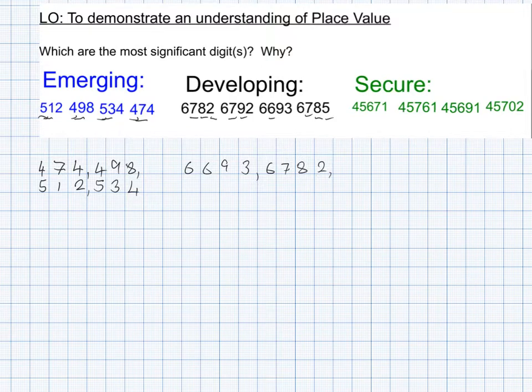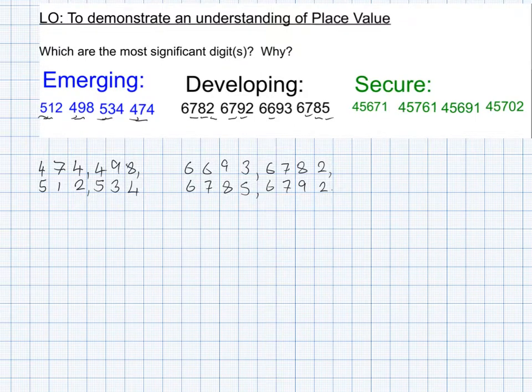6,782. Again, I'm going to start a new line, and again separating with a comma, and the next one is going to be 6,785, meaning the largest number is 6,792.